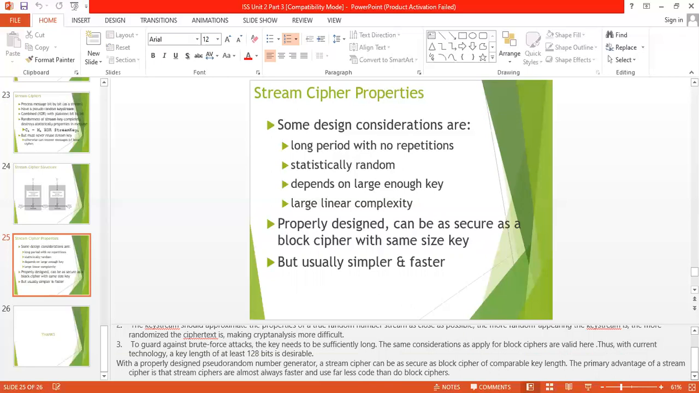The same considerations that apply for block cipher are valid here. So with current technology, a key length of at least 128 bits is desirable. So this is the basic idea of block cipher and stream cipher, and multiple encryptions with the DES schemes.